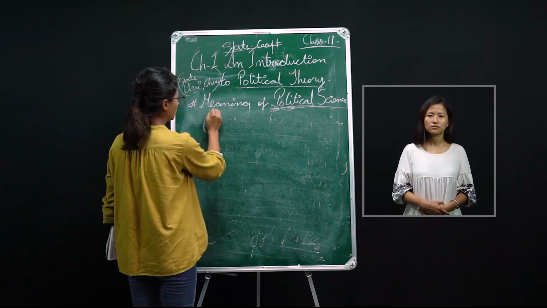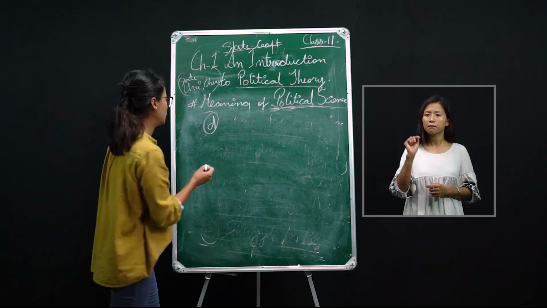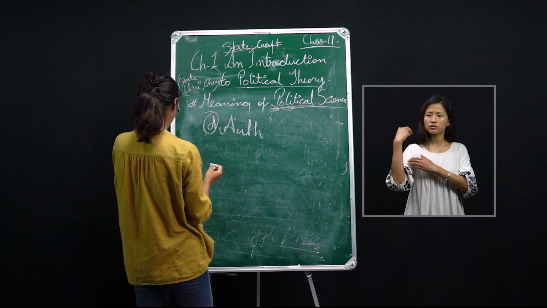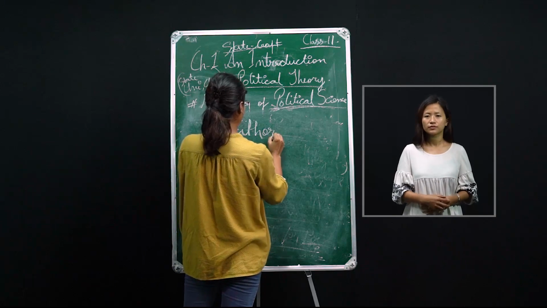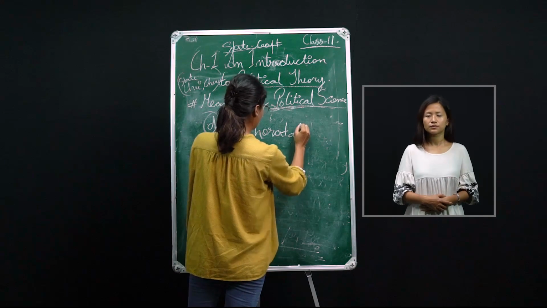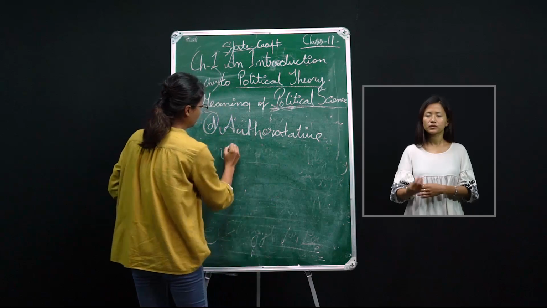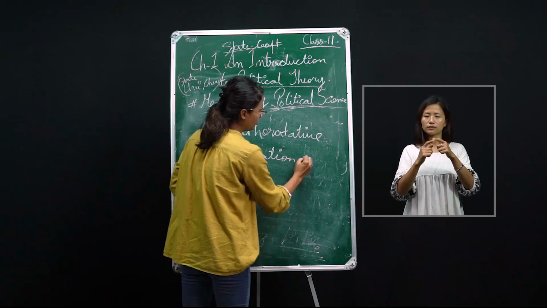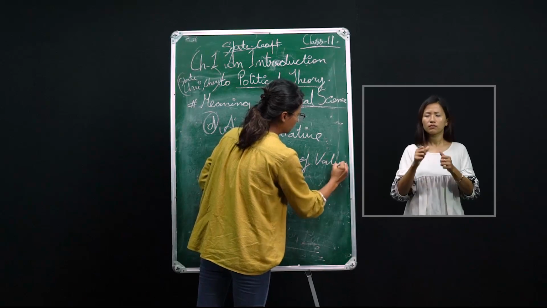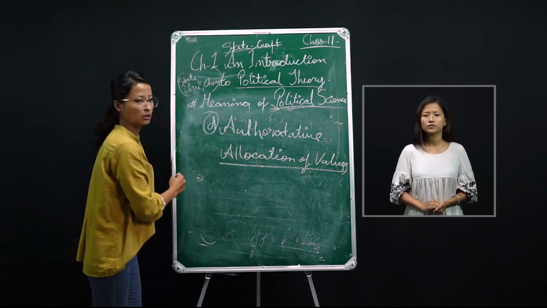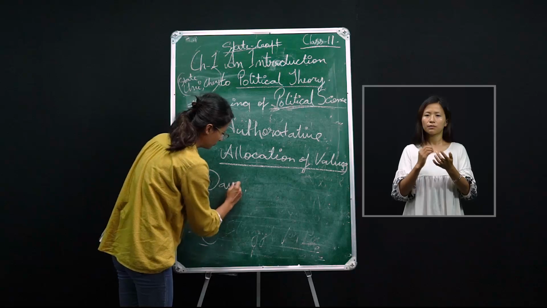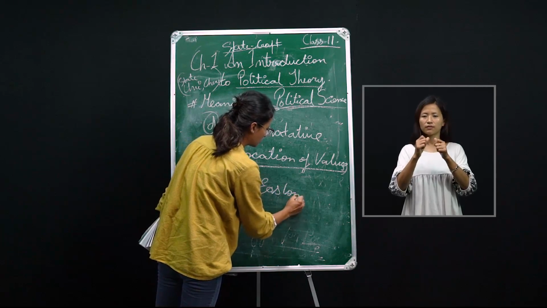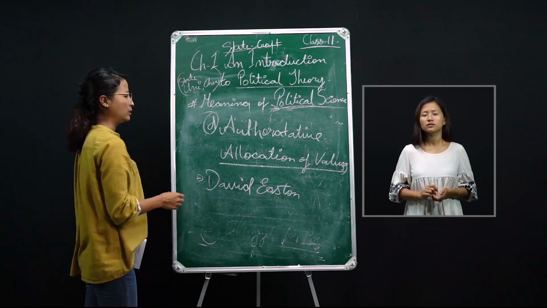Number D, the last subpoint on the modern concept, is authoritative allocation of values. The man who propounded this is David Easton. He is the man behind this.